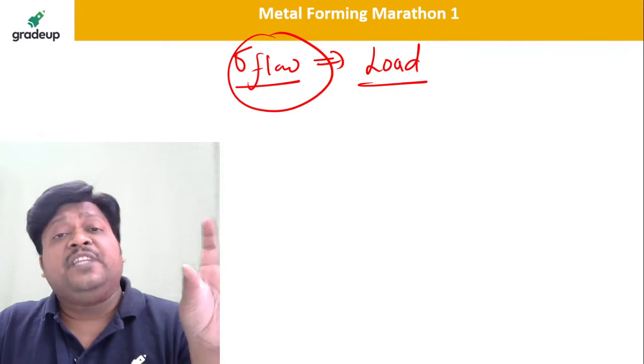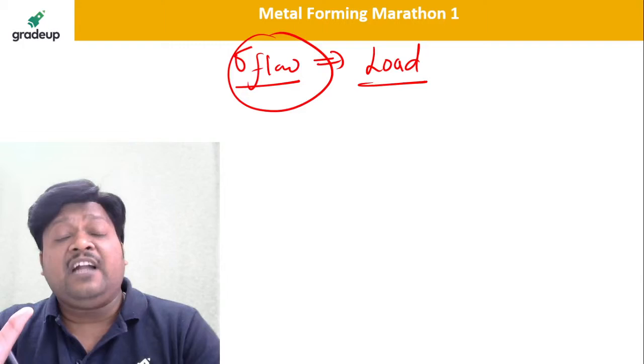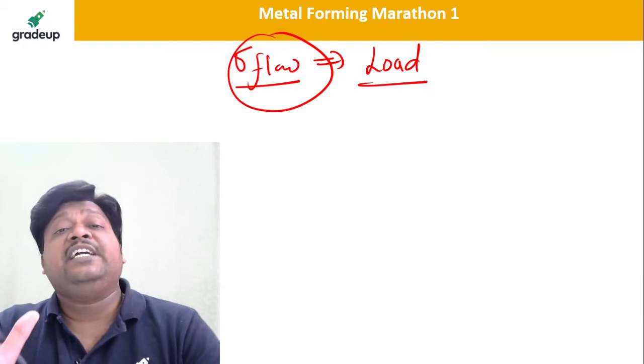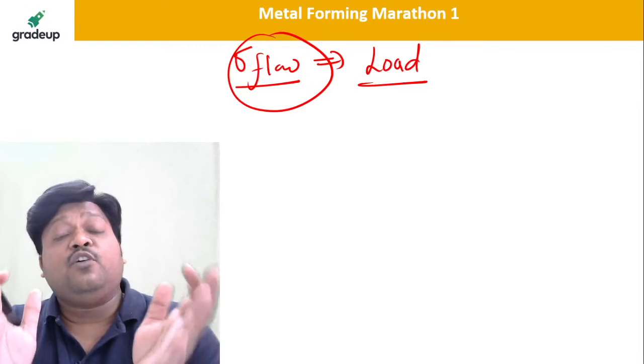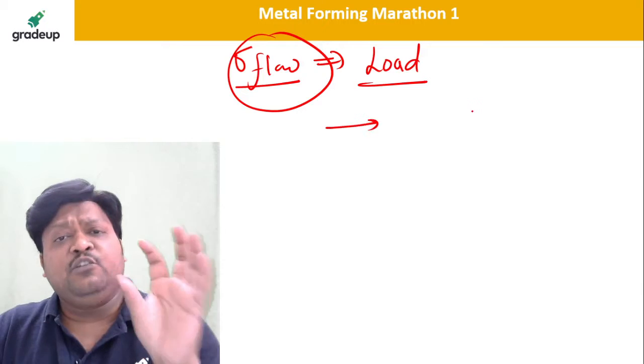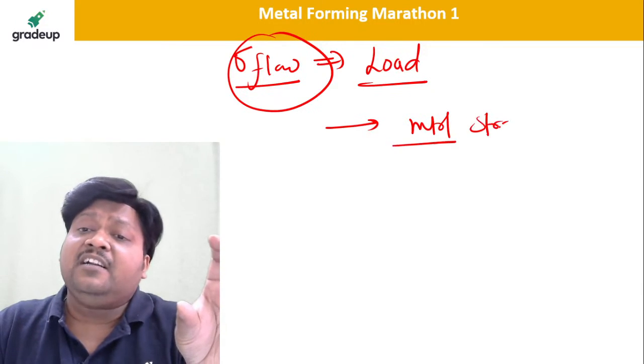Or if the material is strain hardening, if the material is going to harden during the deformation, it will show you the strain hardening effect. So definitely we can calculate the flow stress for strain hardening materials. They will give you in the question if the material is strain hardening or strain hardened.